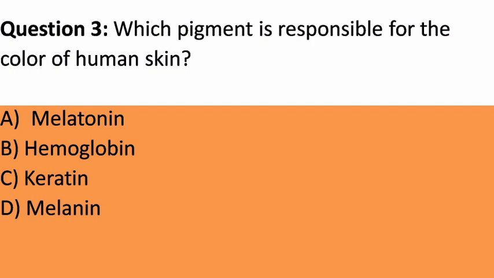Question 3. Which pigment is responsible for the color of human skin? A. Melatonin. B. Hemoglobin. C. Keratin. D. Melanin. Answer. D. Melanin. Explanation. Melanin is the pigment responsible for the color of human skin, hair, and eyes. It provides protection against harmful UV radiation.